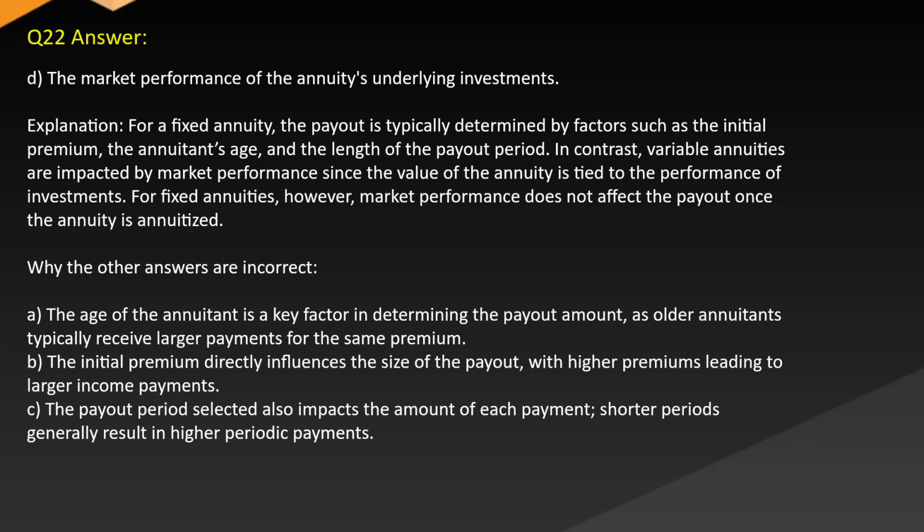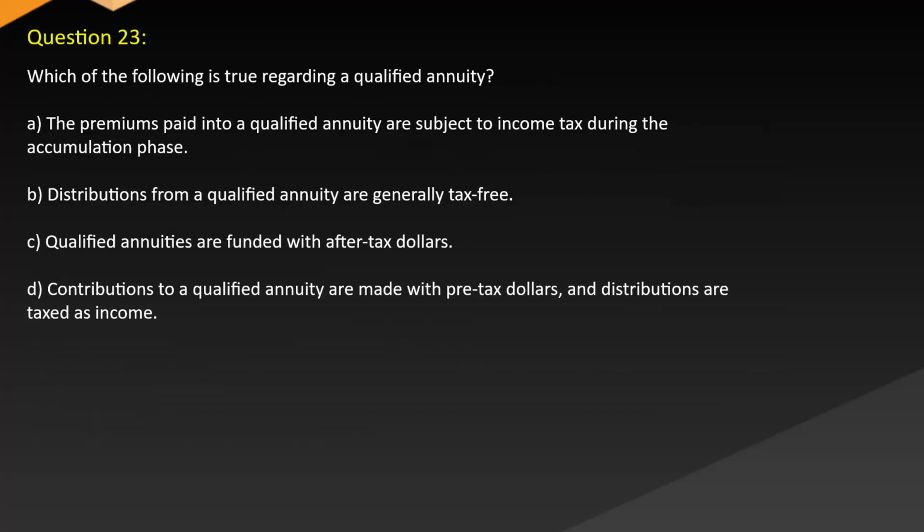While the other answers are incorrect, the age of the annuitant is a key factor in determining the payout amount, as older annuitants typically receive larger payments for the same premium. B. The initial premium directly influences the size of the payout, with higher premiums leading to larger income payments. C. The payout period selected also impacts the amount of each payment, as shorter periods generally result in higher periodic payments. Question 23. Which of the following is true regarding a qualified annuity?